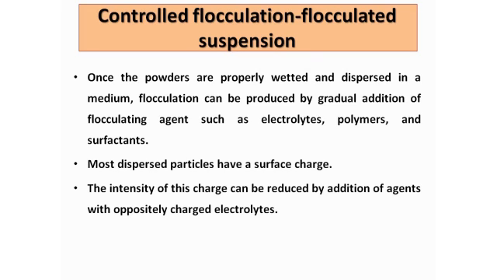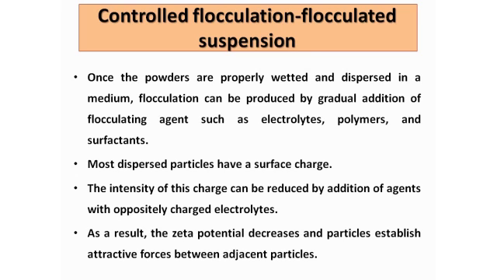By addition of agents which have opposite charge, or oppositely charged electrolytes. As a result, the zeta potential decreases in the suspension, and the particles establish van der Waals forces of attraction between adjacent particles, and thus form a network, or mesh-like structure, of the suspension.